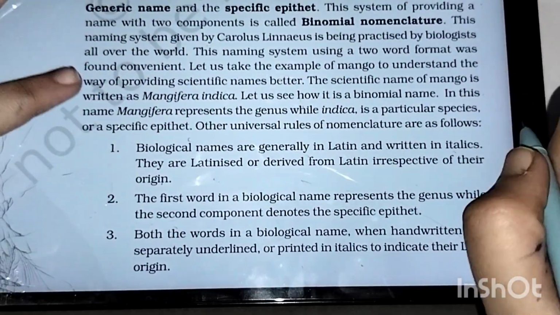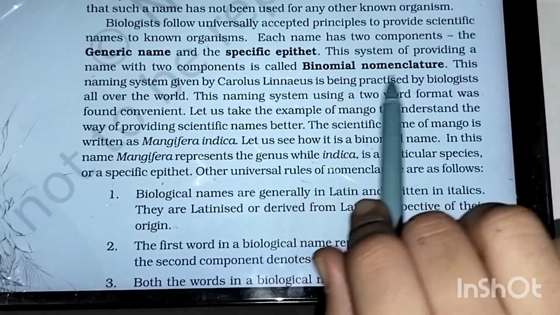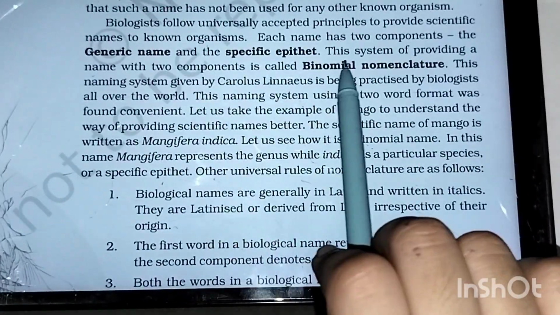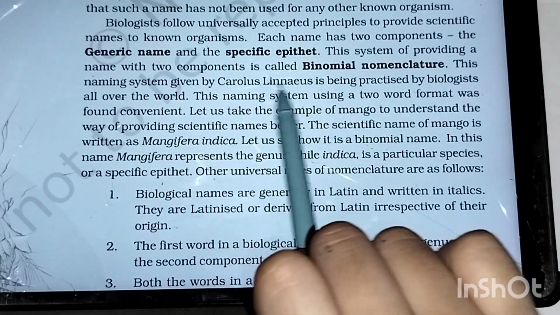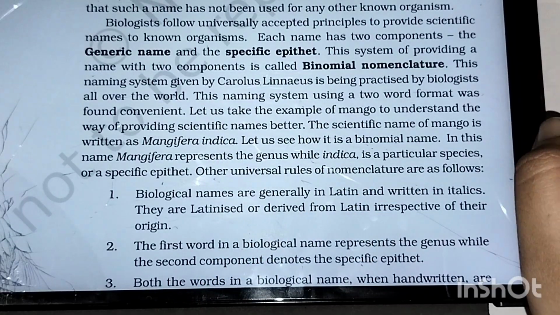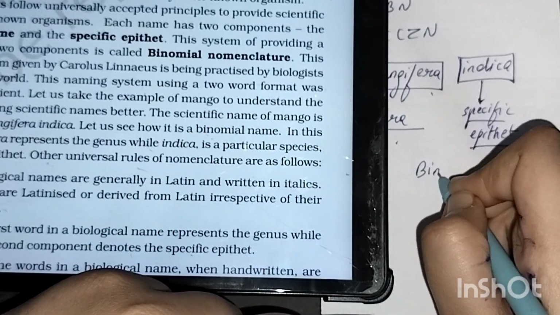Okay, this system of providing a name with two components is called binomial nomenclature. This naming system was given by whom? Carolus Linnaeus. The binomial nomenclature, write down the important points.